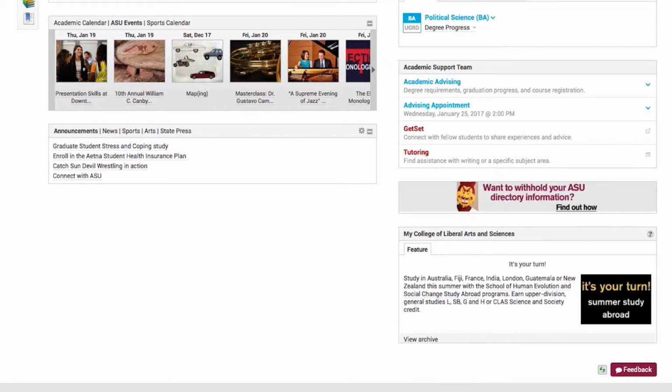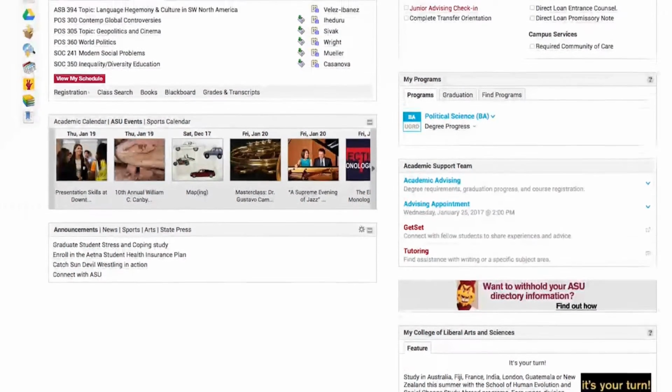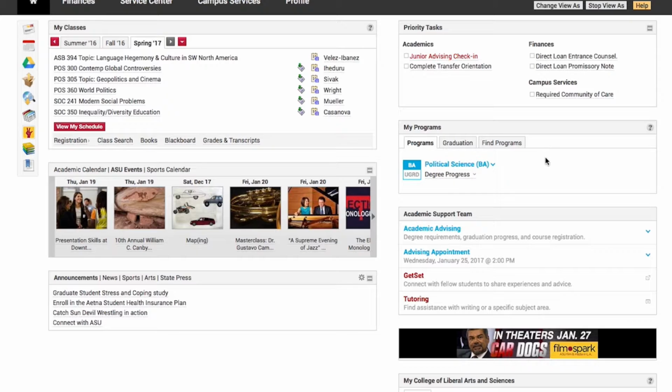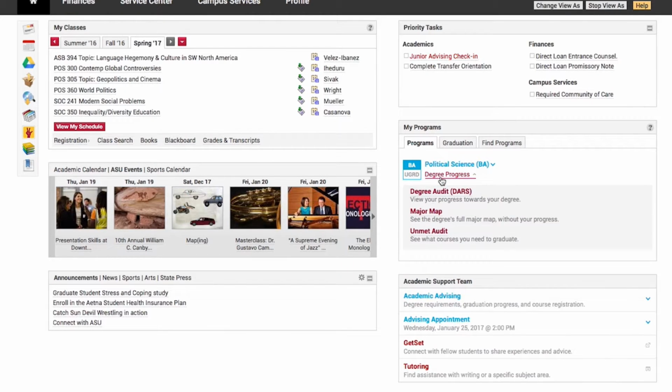Another feature is that, when you're preparing for appointments, a lot of times your academic advisor wants you to refer to your degree audit, otherwise known as DARS. On your MyASU page, you just go to where your major is right here and you go to degree progress. You click on that and you click on the degree audit report, which is otherwise known as DARS.